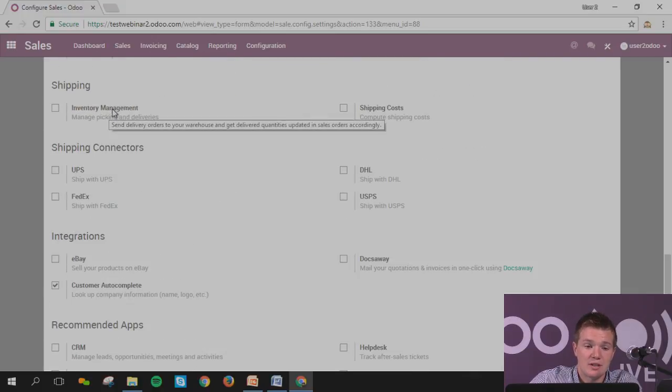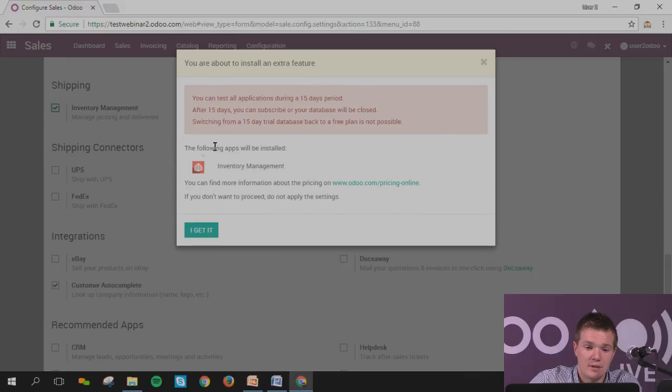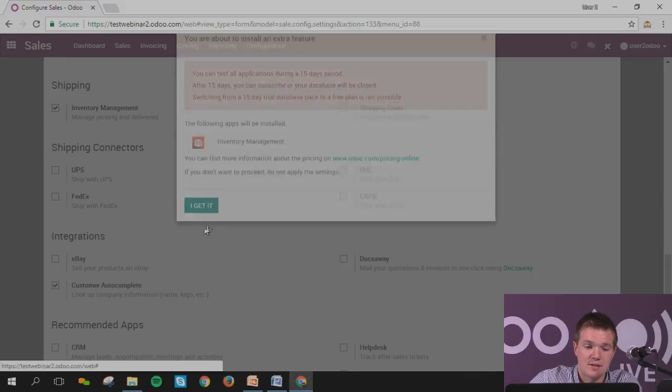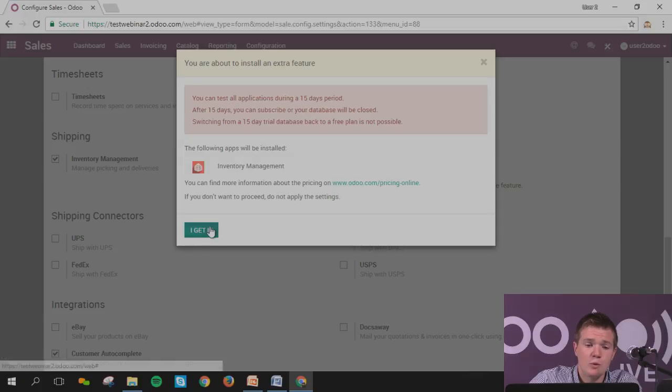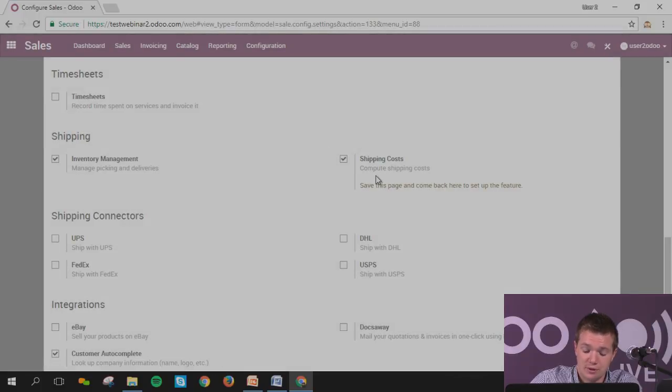You want to manage the inventory management. This will install the inventory system. It's quite important if you've got some valuables and stackable product. Okay, shipping cost. We propose it as well with different shipping companies. I will come to that as well later on.